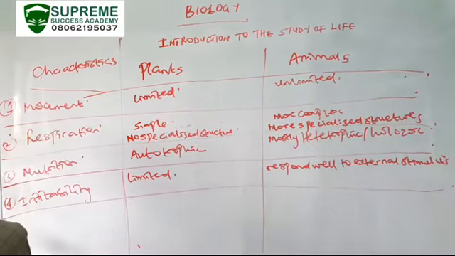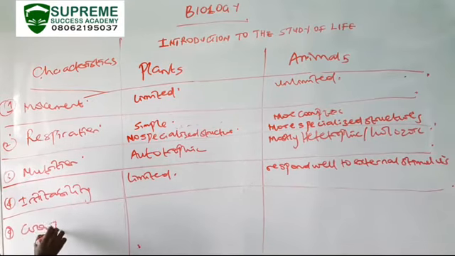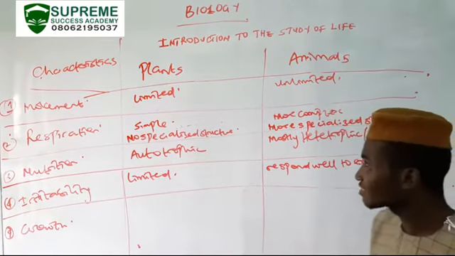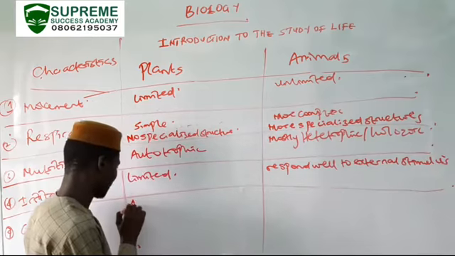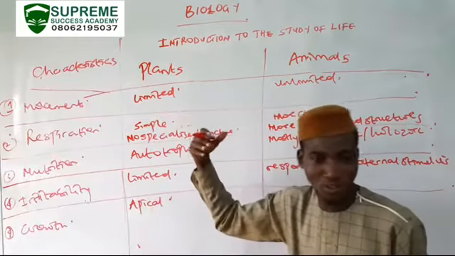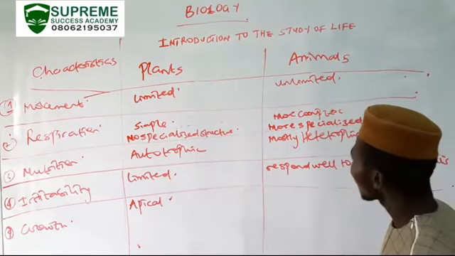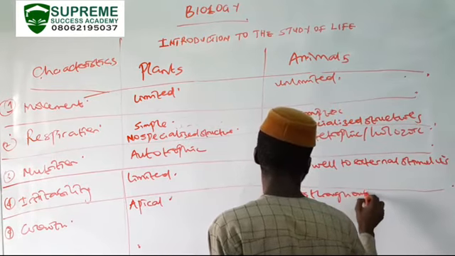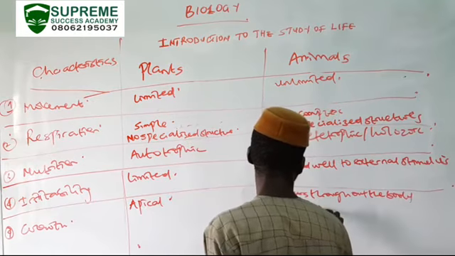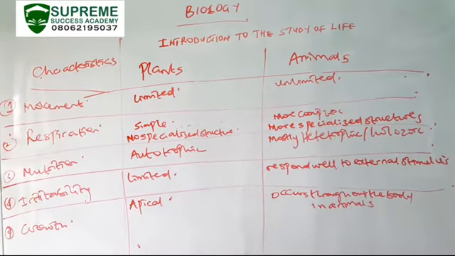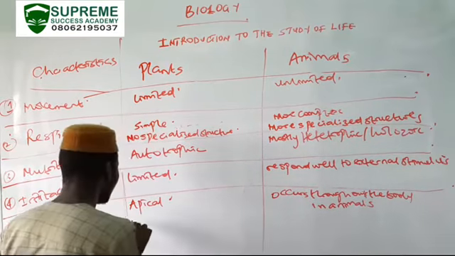Then growth. For plants, the growth of plants is usually apical. That means the top part of the plant is responsible for growth, while in animals growth occurs throughout the body. Another difference between growth in plants and animals is that the growth in plants is relatively indefinite.